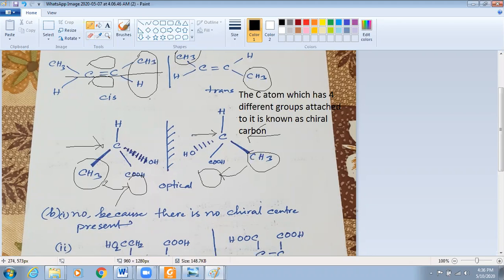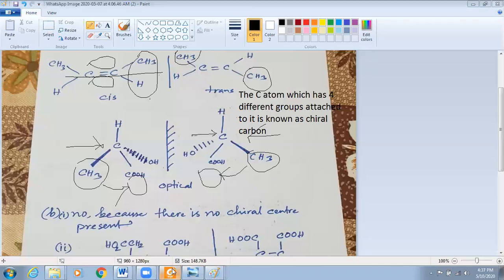However, our main target is to explain that if one rotates the light into the right side, the other rotates the light into the left side. In other words, if one rotates the light in clockwise direction, another will rotate the light into anti-clockwise direction. That means they are opposite. So they behave differently towards the plane polarized light or monochromatic light. So these compounds are known as optical isomers. There are no other differences. The only difference is the behavior in terms of monochromatic light. So they are known as optical isomers.